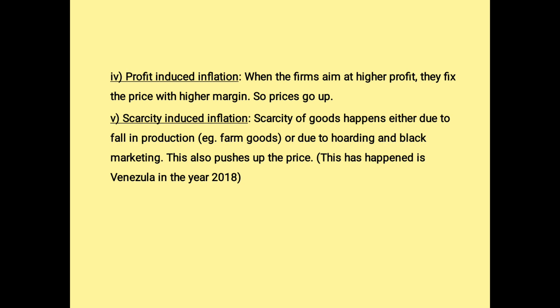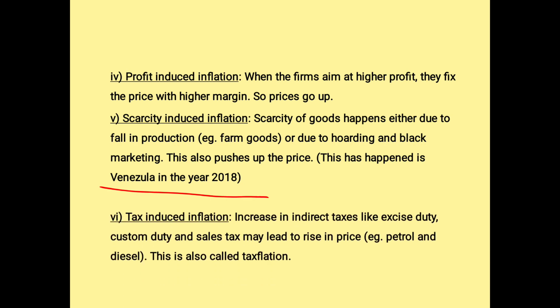And the country which has faced this is Venezuela. In 2018, it faced this scarcity induced inflation. That is shortfall of production, might be because of the resources, or might be because people would like to hide and keep money, that we call hoarding, or because of black marketing. One may be the reason for scarcity induced inflation.